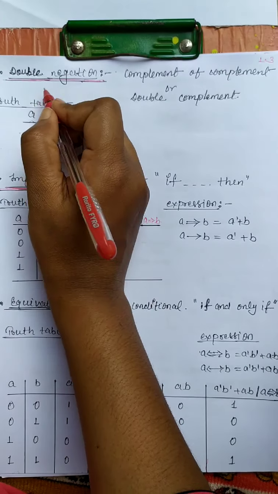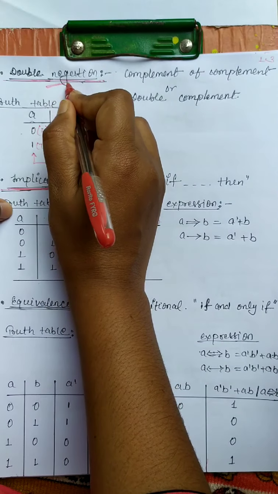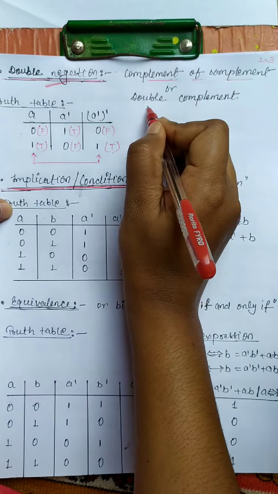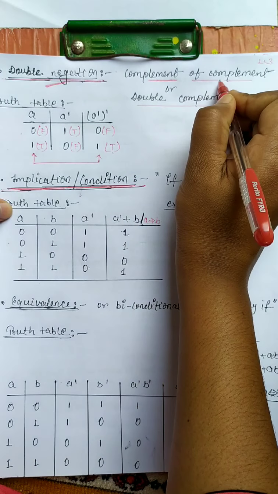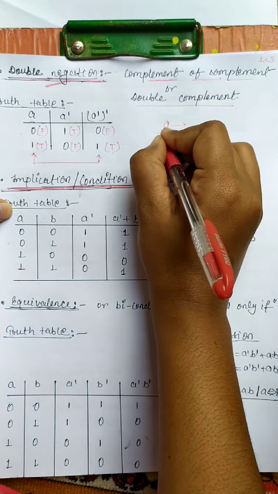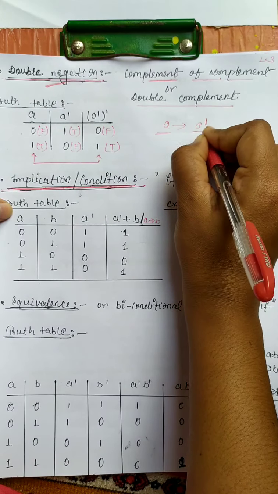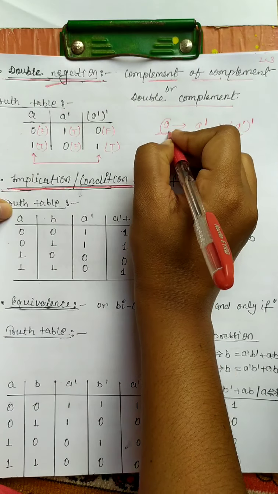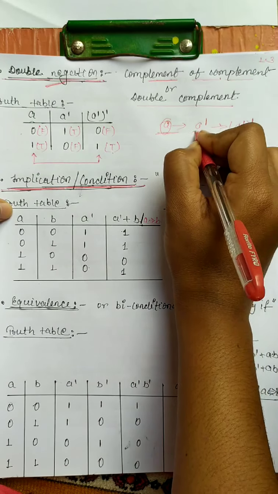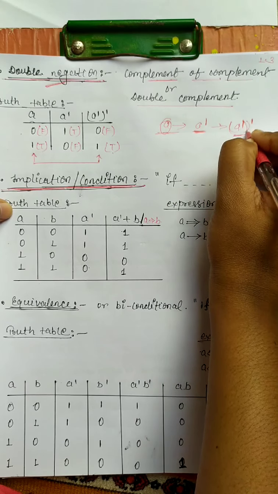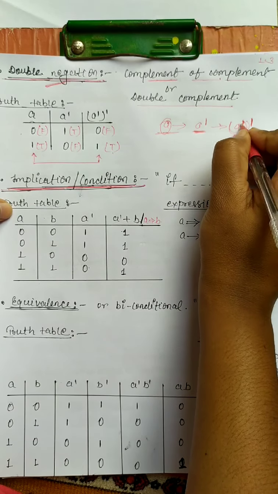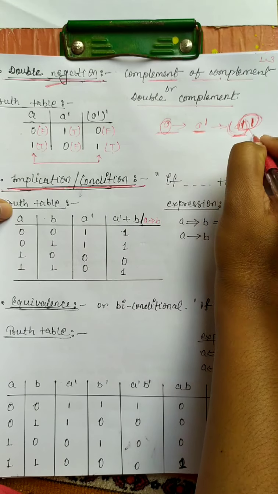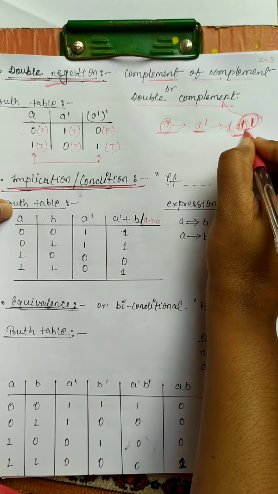The fourth one is double negation. Double negation is the complement of complement, or double complement. The complement of A is A dash. The complement of A dash is A dash whole dash. This is the complement of complement. That means double complement. There are 2 complements, that's why it is called double complement.